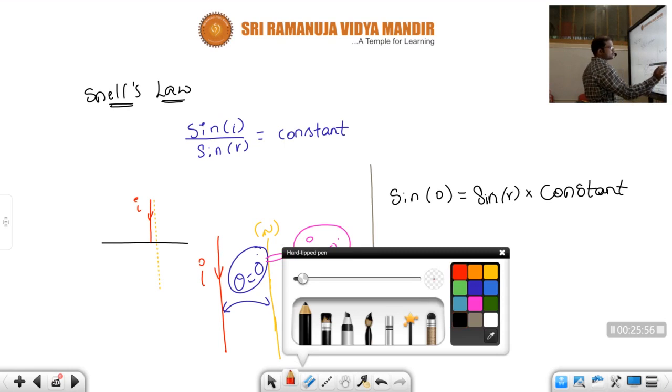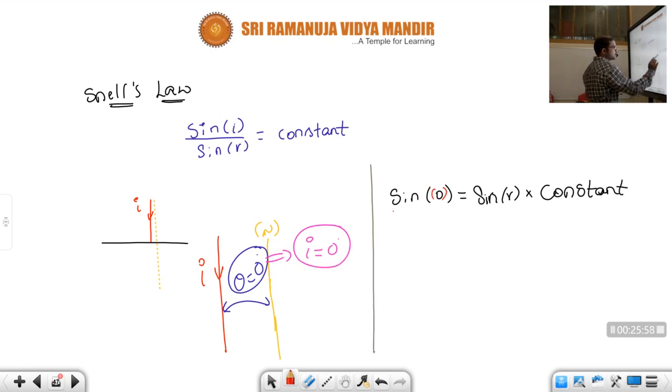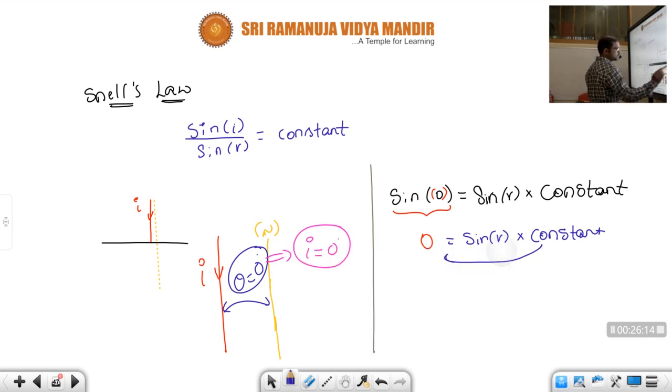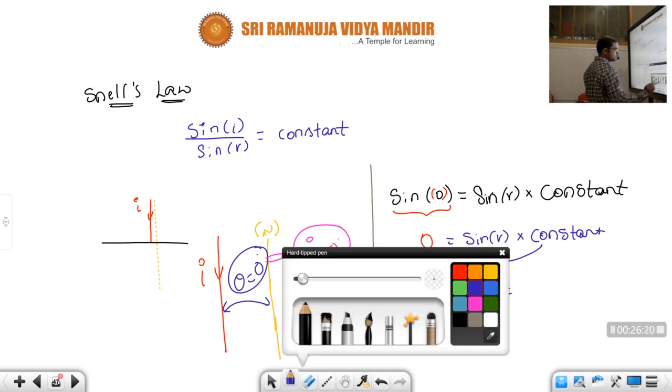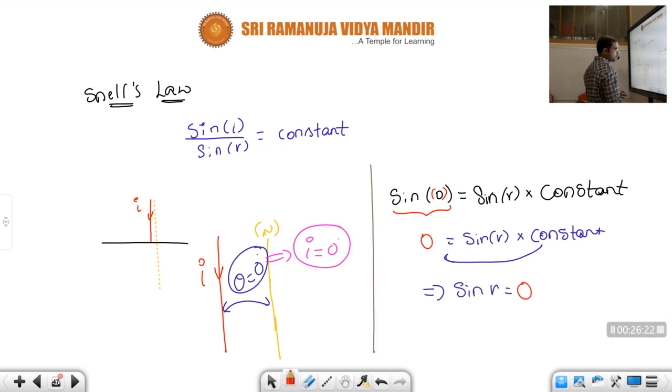So here sin 0, how much? Sin 0 is 0, which is equal to sin r into constant. Let us send this constant here. It becomes 0 again. So sin r is equal to 0.